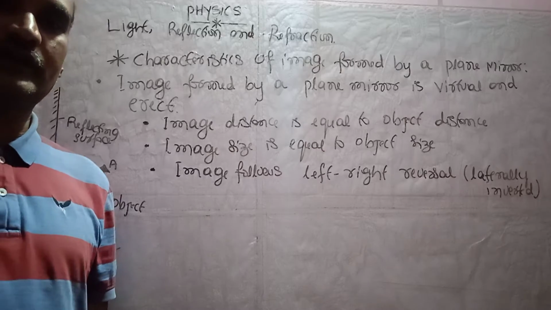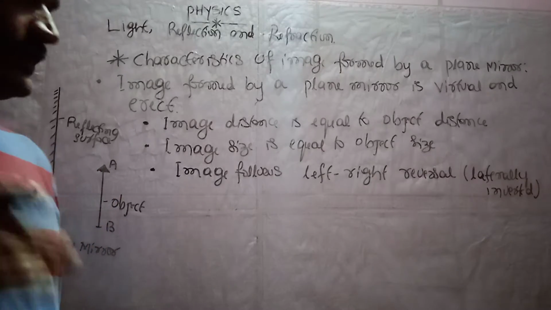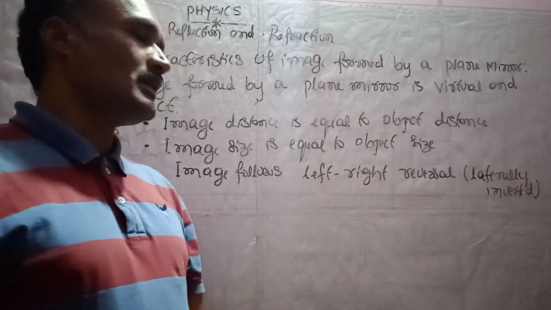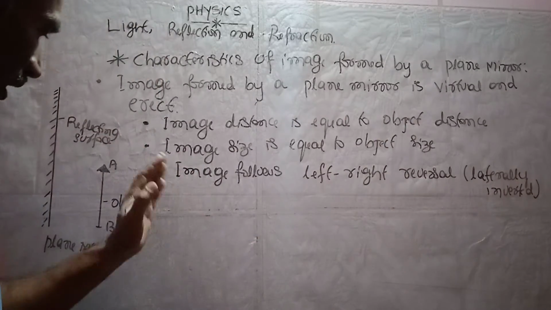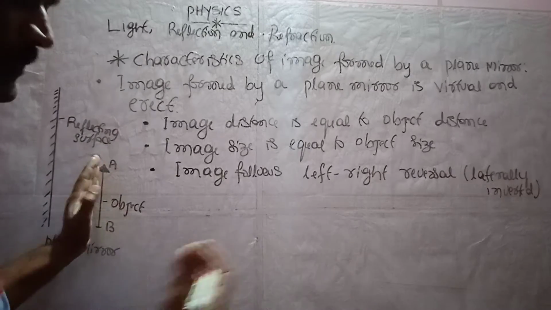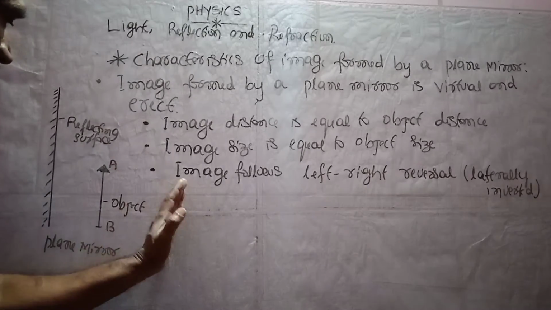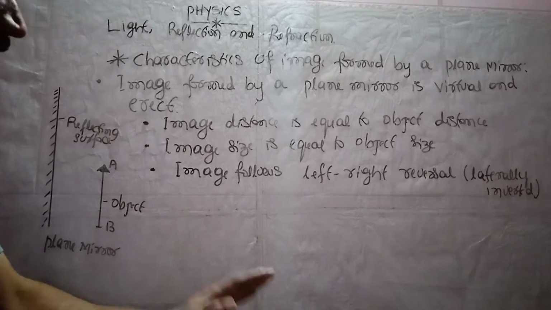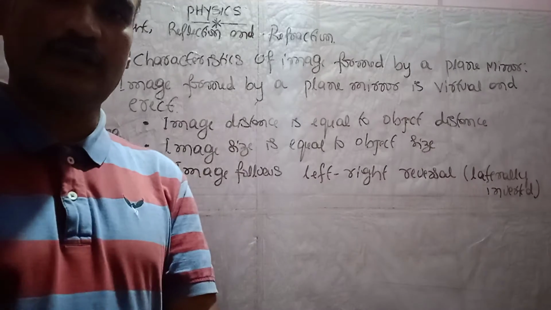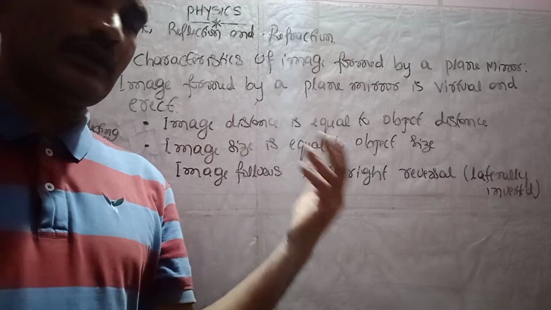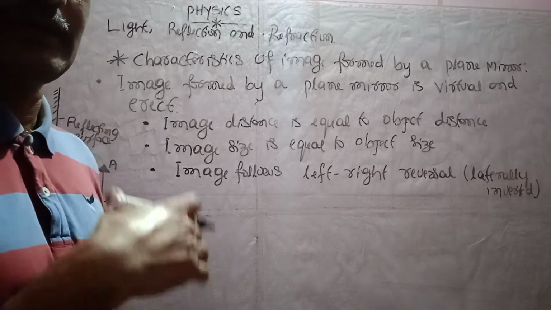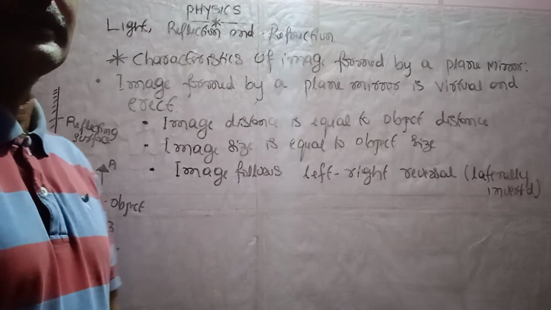The fourth characteristic of an image formed by a plane mirror is that the image follows left-right reversal, or is laterally inverted, meaning the object's left part will be visible on the right part of the mirror, and the right part of the object will be visible on the left part of the mirror.